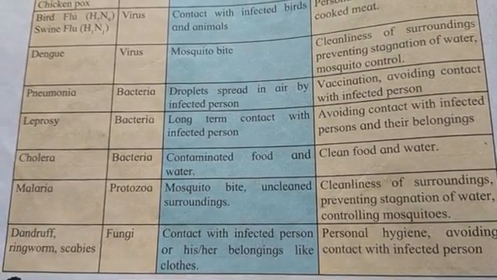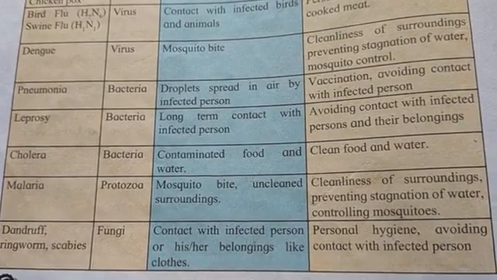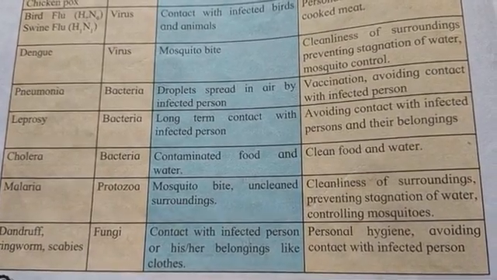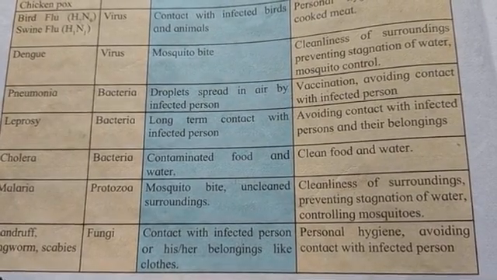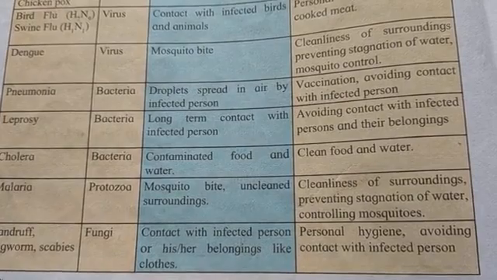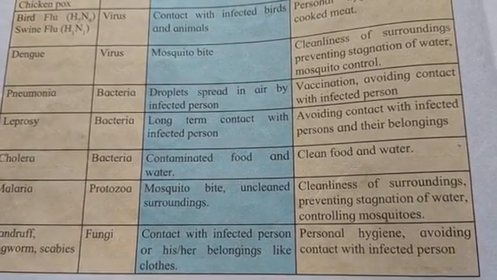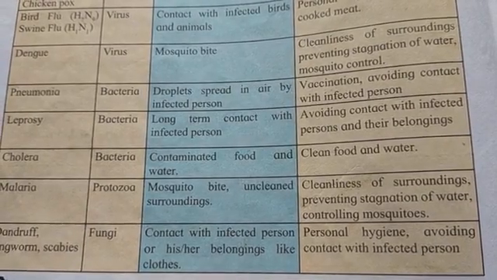Next is leprosy. Pathogen is bacteria. Long-term contact with the infected person. If you are in contact with the infected person, it will not happen to you. But with long-term contact, if you are continuously in contact with that person for a long time, you will be infected by this type of disease.